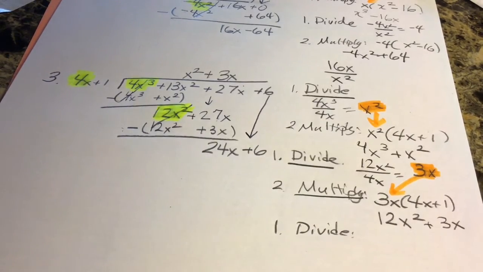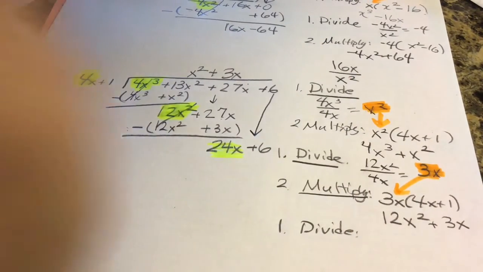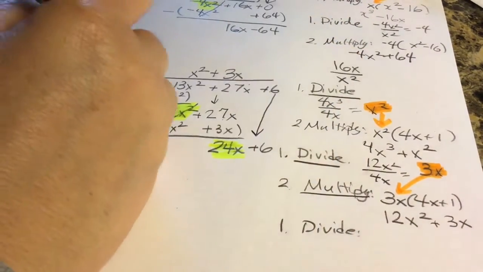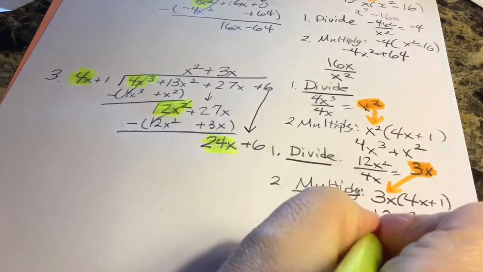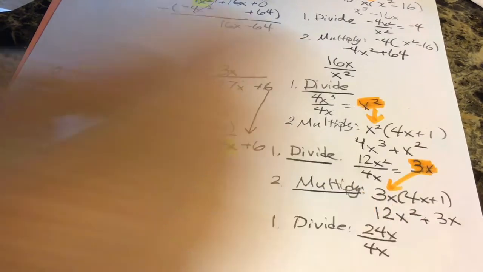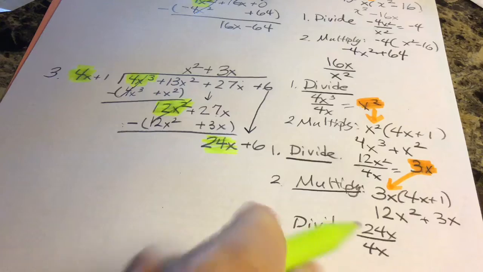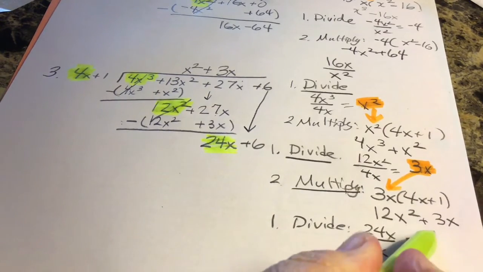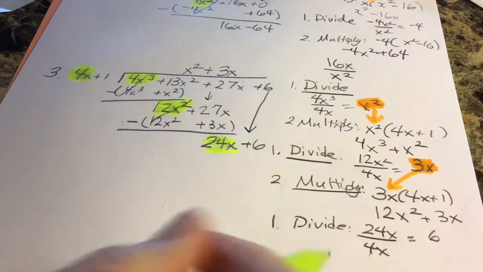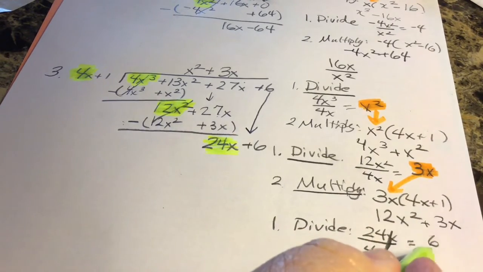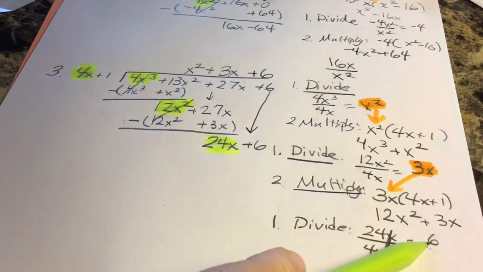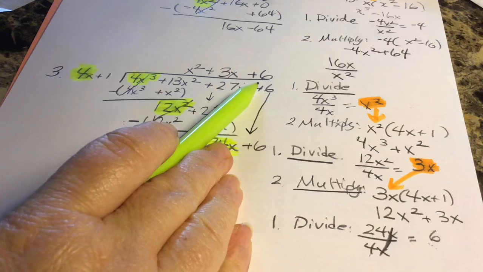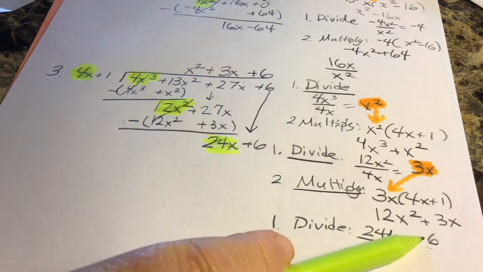So I'm going to divide the first term of my new dividend by the first term of my divisor. So 24x divided by 4x. That's what I'm doing now. Okay, so 24x divided by 4x. 24 divided by 4 is 6. And x divided by x, that cancels out. So it's positive 6. That's what goes there. I'm going to put plus 6 up top. So you take this answer that you got and put it above its like term. I put a plus sign because that was a positive 6.